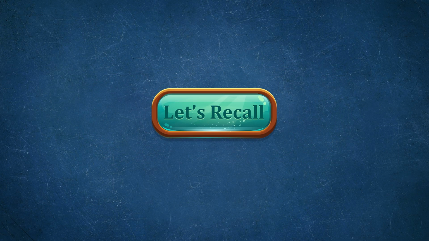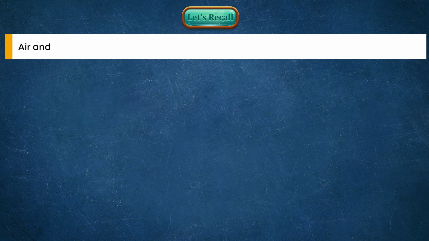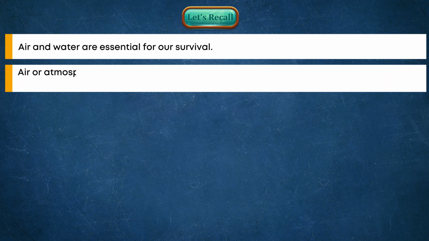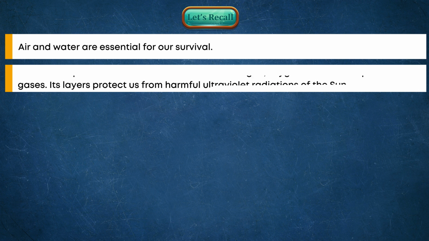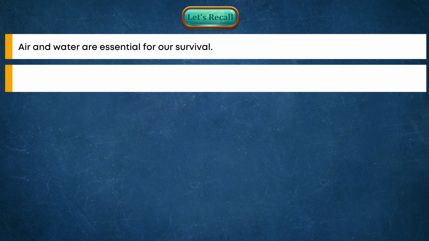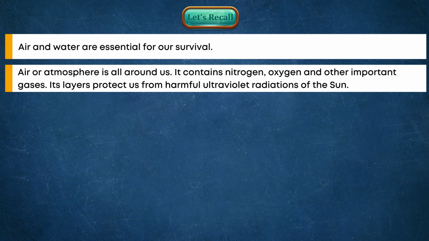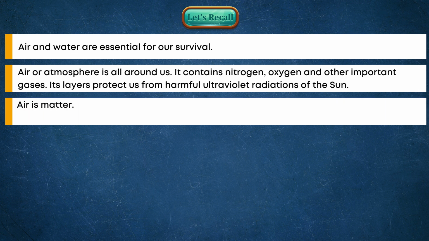Let's recall. Air and water are essential for our survival. Air or atmosphere is all around us. It contains nitrogen, oxygen, and other important gases. Its layers protect us from harmful ultraviolet radiations of the sun. Air is matter. It has weight, occupies space, and exerts pressure.